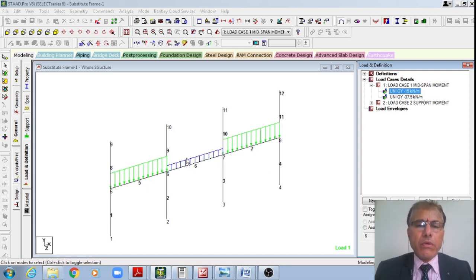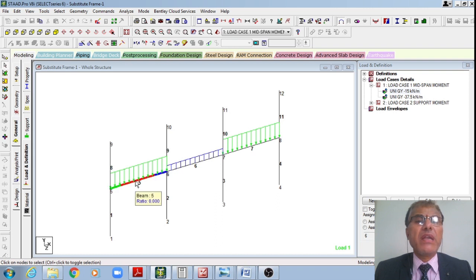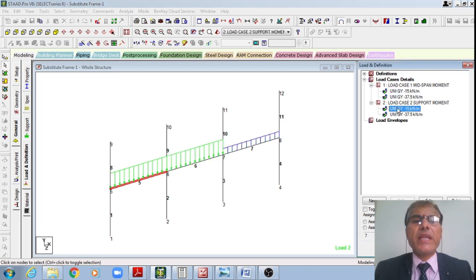We need to assign only the factored dead load, right. That is how we get the maximum bending moment in this span 5, 6. Now let us also see the loading for getting the maximum negative moment at this node 6, or support moment, for which what we need to do is